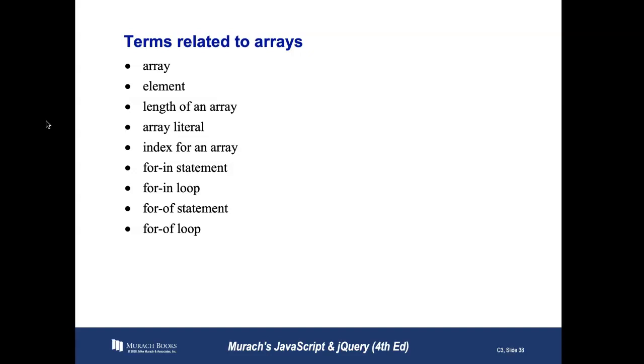So these are the terms we just went over. Arrays are lists. An element is one part of an array, one member of that list. The length of an array is the total number of members in that list. An index of an array is a way to access individual elements of an array. So we use 0 as the first element of an array, then 1, then 2, then 3. Our for in statement will be looping, but using indices in arrays. And our for in loop demonstrated that. Then we used a for of statement, which used the value, which kept the value of each element of the array. And then we did a for of loop demonstrating that as well.